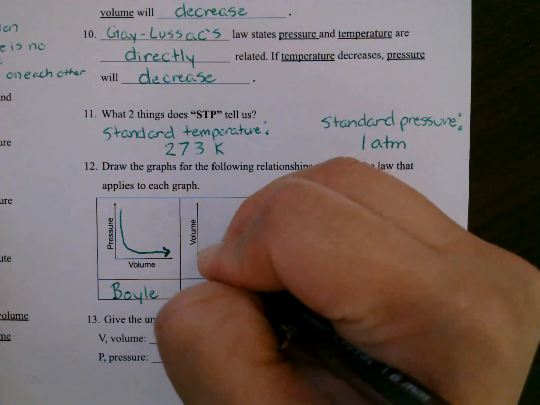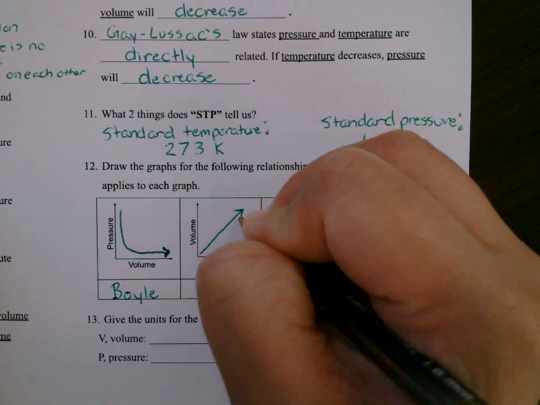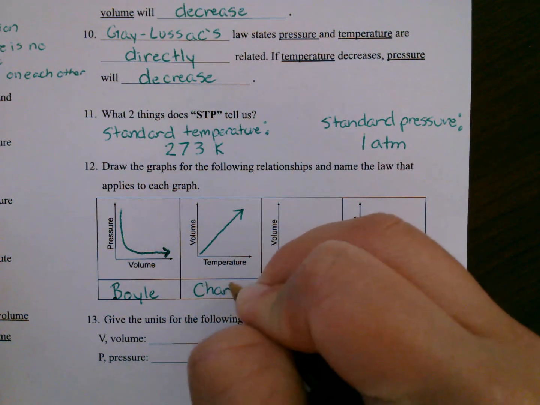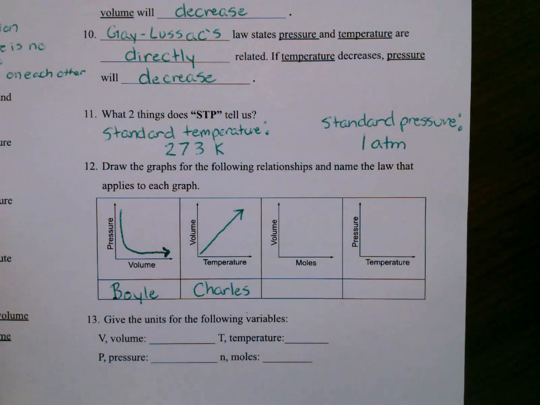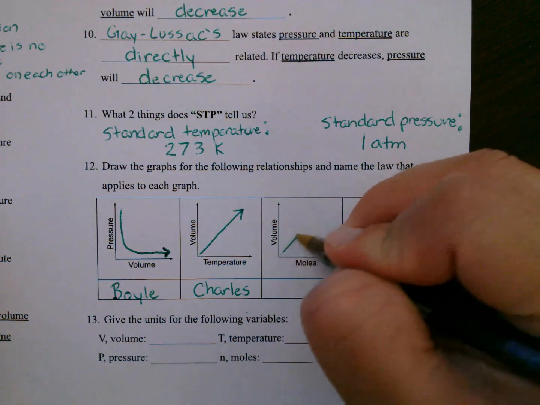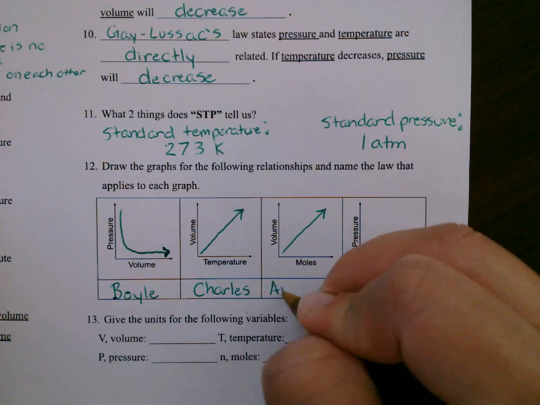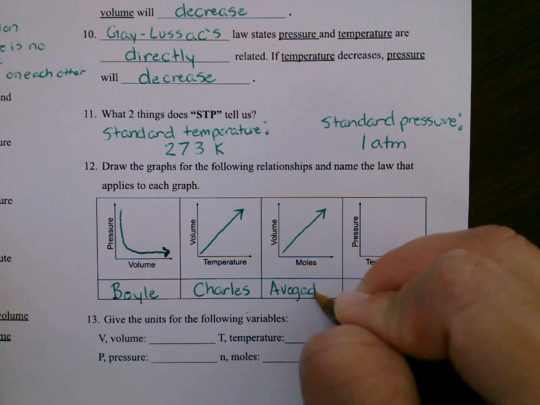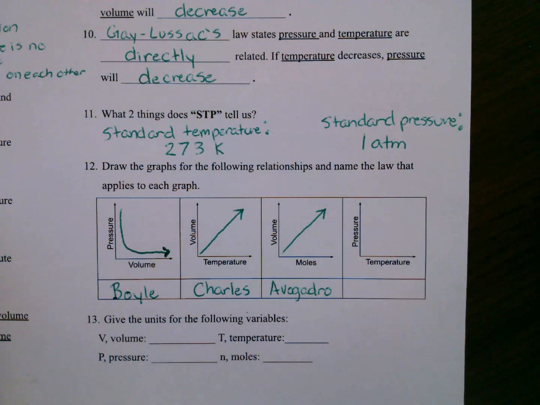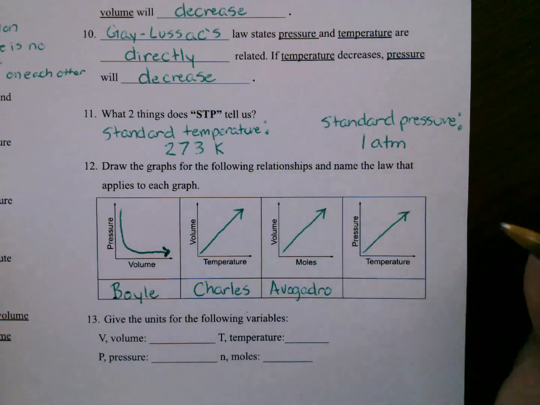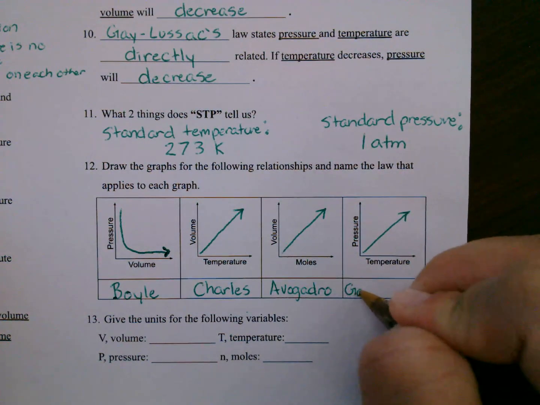Volume and temperature, directly related. So if one goes up, the other goes up. That's Charles' law. Volume in moles is also direct. If one goes up, the other goes up. That's Avogadro's law. And the last one, pressure and temperature, directly related. If one goes up, so does the other. That's Gay-Lussac's.